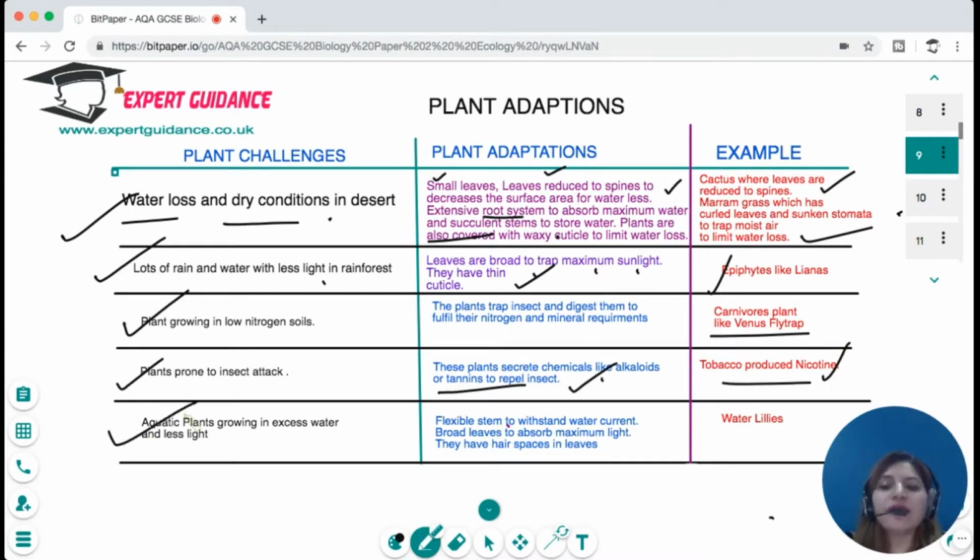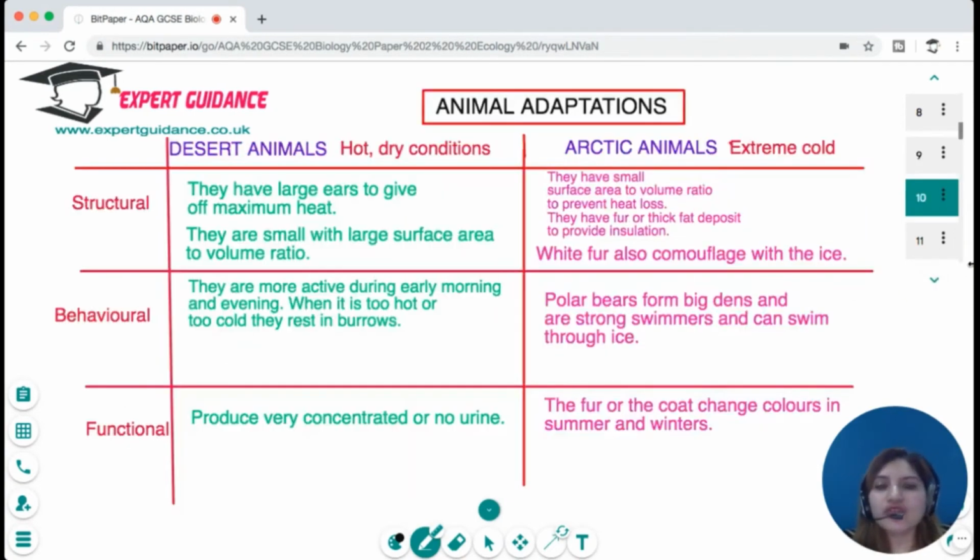Aquatic plants grow in excess water and less light. These plants have flexible stems to withstand water current. They have broad leaves to capture maximum light, and they have air spaces in the leaf. For example, water lilies. So you should know the different plant challenges and the adaptations with examples.